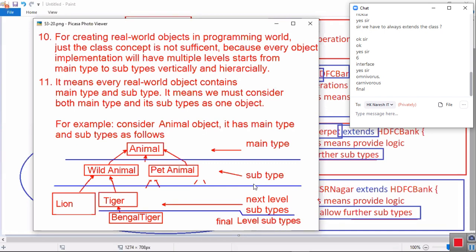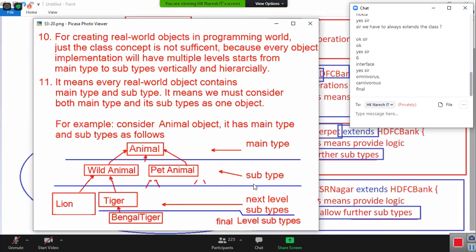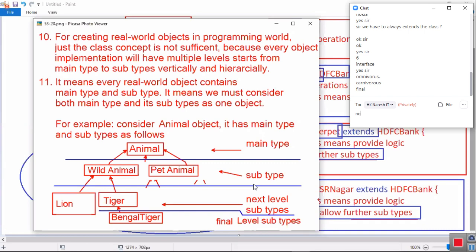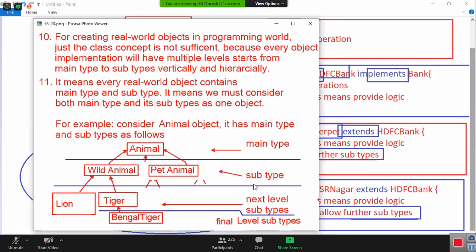Am I confusing you by taking these many examples? Stick to the points. Enum and annotation I have not introduced yet, I will introduce. Is it clear to all? Can I hope the object oriented programming theory concept is 60% completed? Yesterday 50% completed, today 10% completed. Can I hope all of you understand?